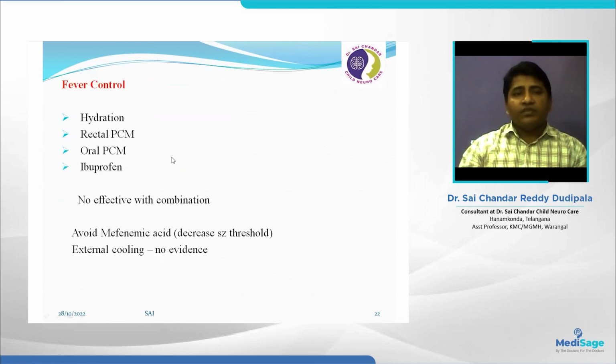The next step is fever control. For fever control, hydration is a very important factor. Immediately in the ER we can use rectal paracetamol or oral paracetamol or ibuprofen. Combination therapy is not that effective. Try to avoid mefenamic acid. Mefenamic acid can decrease the seizure threshold, and that can be a further risk factor for febrile seizures.